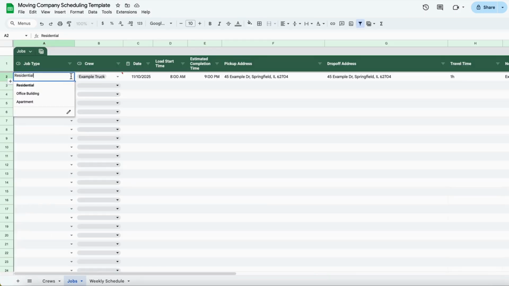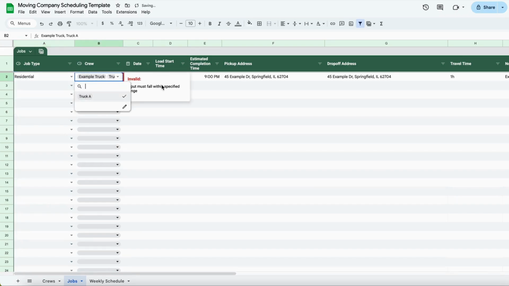Next, we will add your company's bookings to the Jobs tab. Fill out the details for the moving job on this page to see it in the weekly schedule page. Specify the job type for commercial or residential jobs. Select from the list of trucks that you added in the previous section.